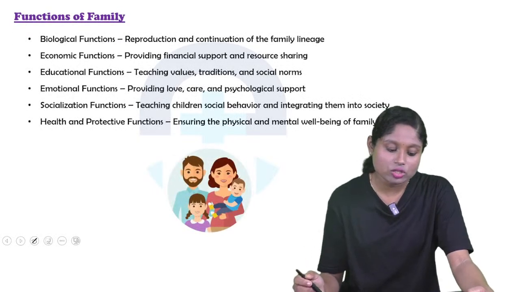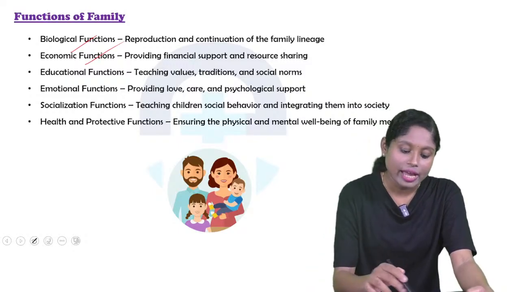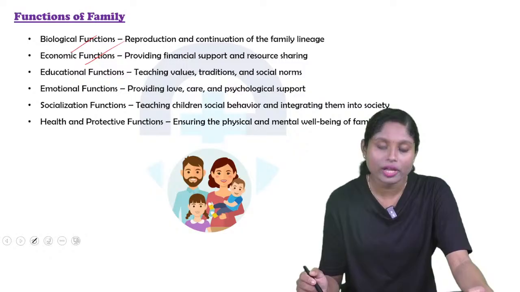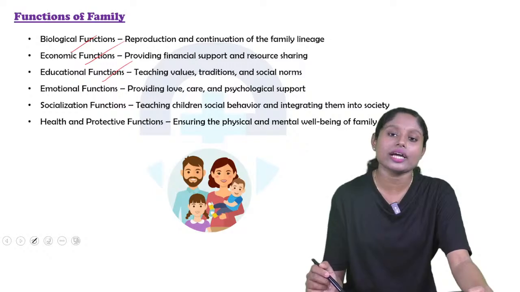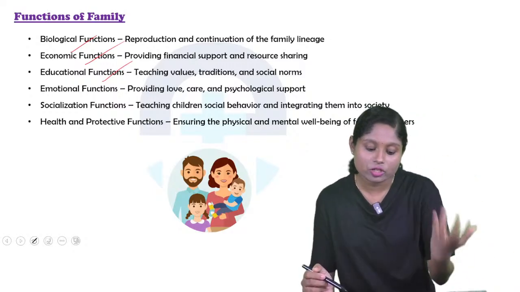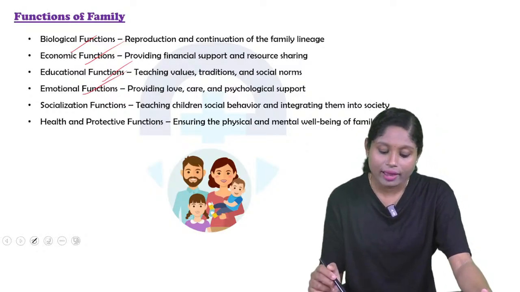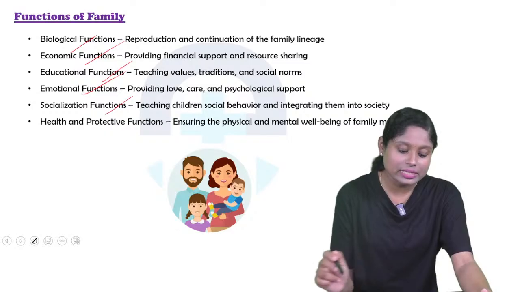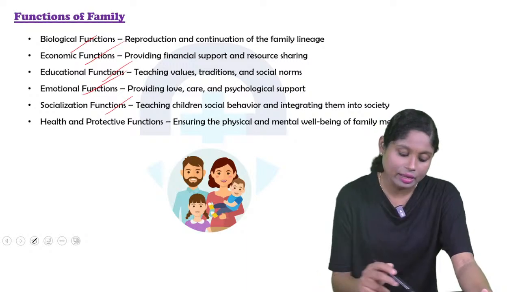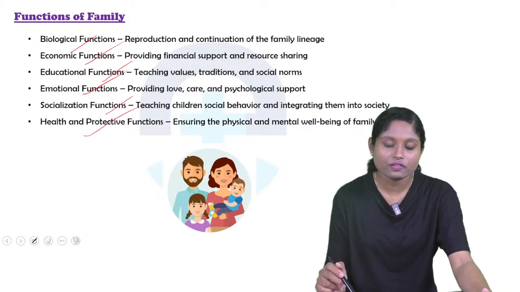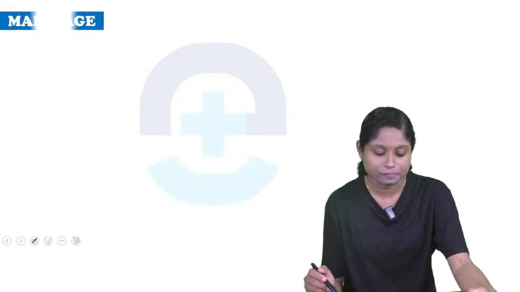Now coming to the functions of family. What are the biological functions? Reproduction and continuation of the family lineage. Economic function: providing financial support and resource sharing. Educational function: teaching values, traditions and social norms. So from our family only, we learn about values, traditions and norms. Emotional function: providing love, care and psychological support. Socialization function: teaching children social behavior and integrating them into society. Health and protective function: ensuring the physical and mental well-being of family members. So these are the functions of family.